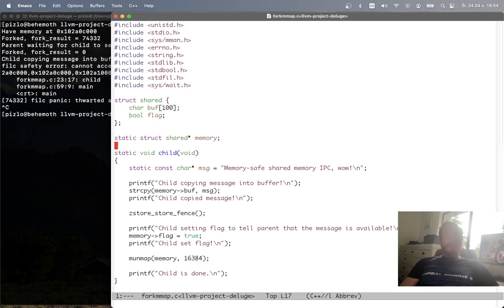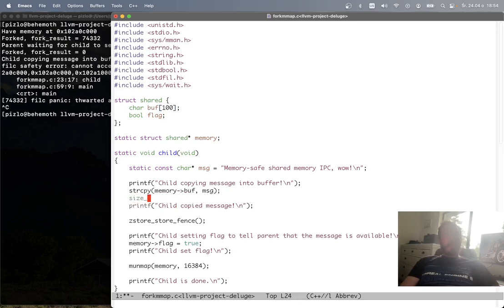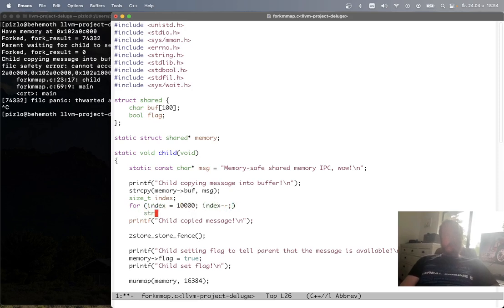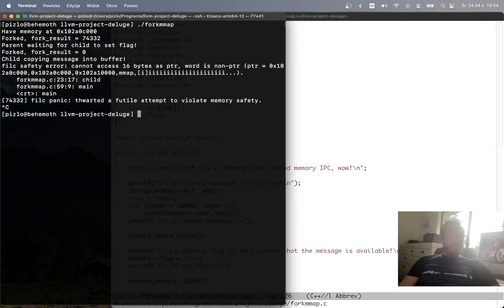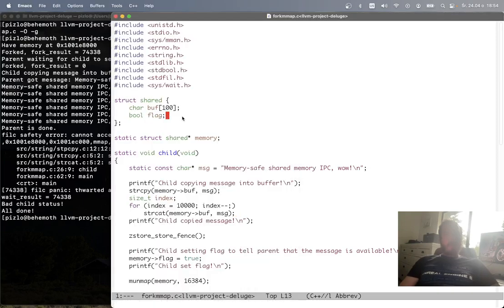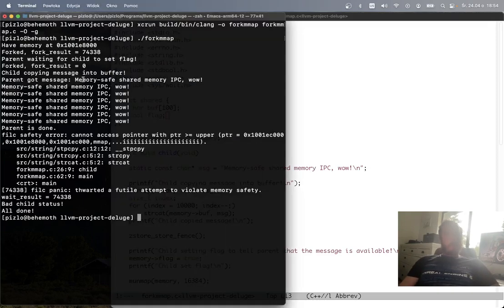But what if you try to go out of bounds of the memory? So I don't know. Let's do that by having a loop that strcats the buffer a bunch of times. So let's see what happens then. In this case, what happens is the subsequent strcat overwrites the flag, which means that the parent thinks that everything is fine and ends up printing multiple of these messages.